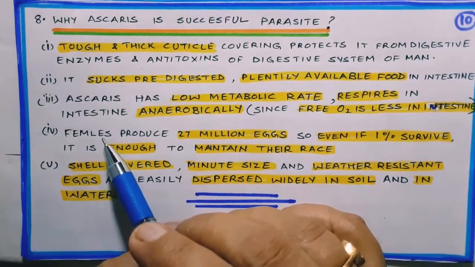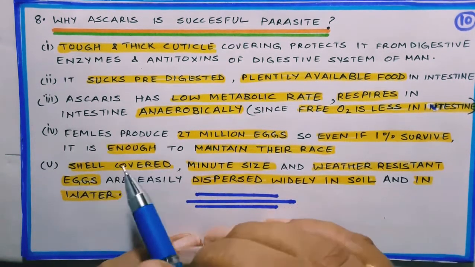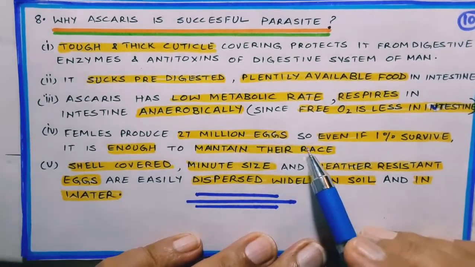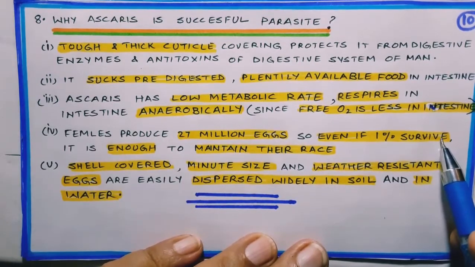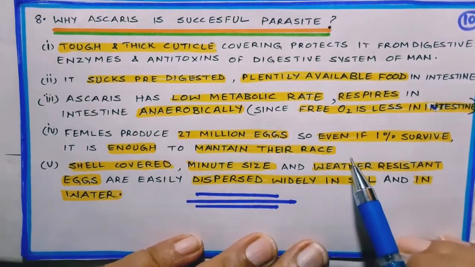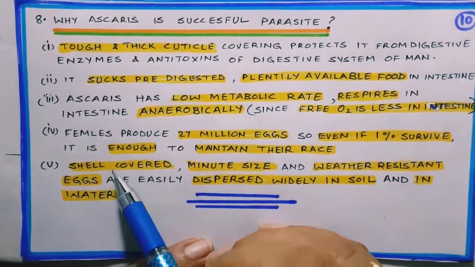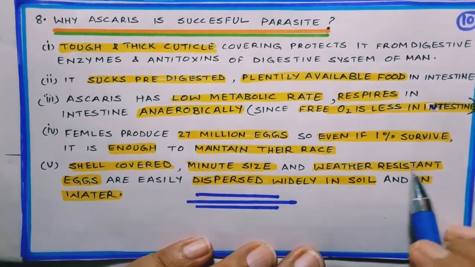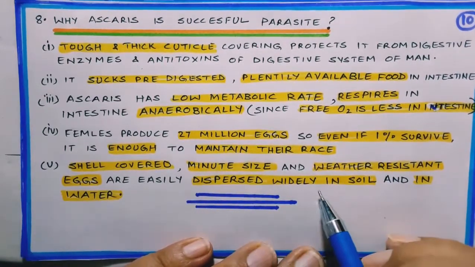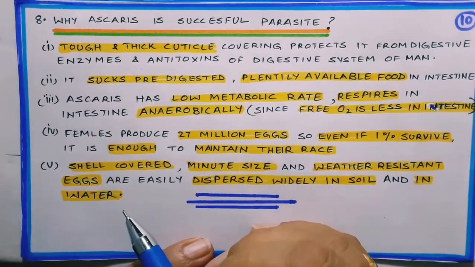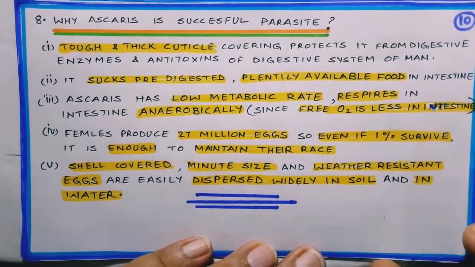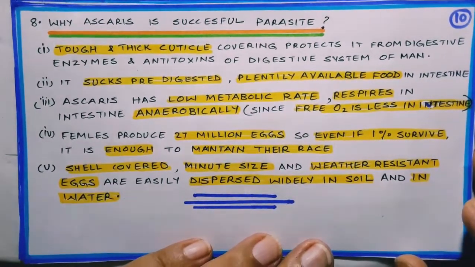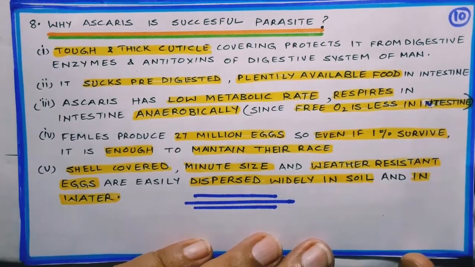One point which I had told you in the starting is that a female can produce around 27 million eggs. Even if 1% eggs of these survive, they are able to maintain their race. Then the eggshells are covered. They are very minute in size, they are weather resistant, and they are dispersed widely in soil and in water. So that is why their survival rate is quite high, and that is why they are one of the most dreaded parasites of human body.